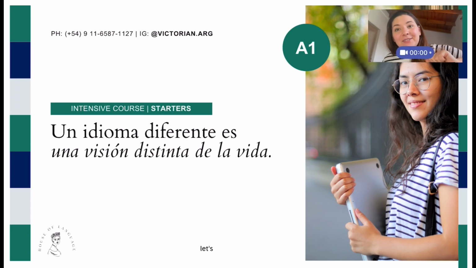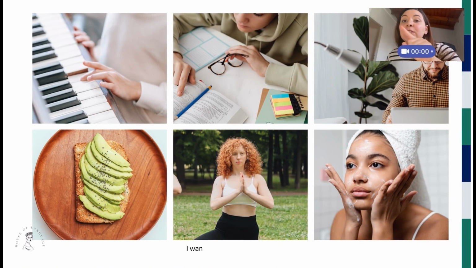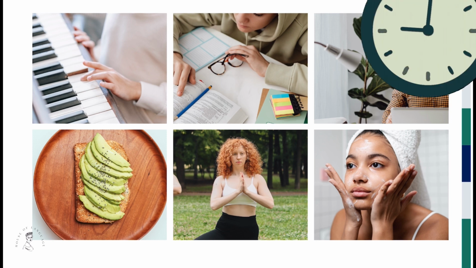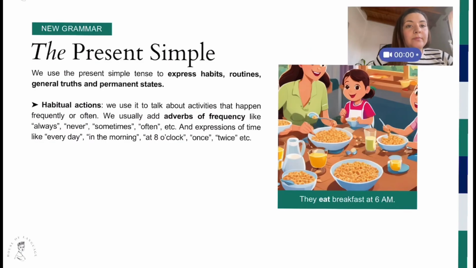Let's get started. I want you to look at these 6 pictures and try to identify what all of them have in common. I'm going to give you a few seconds for that. What all those pictures have in common is that they are showing people doing exercise, they are taking breakfast, they are doing their skincare, they are working.